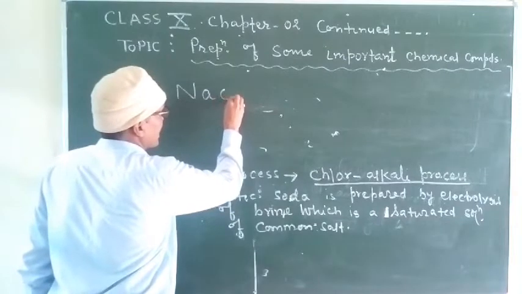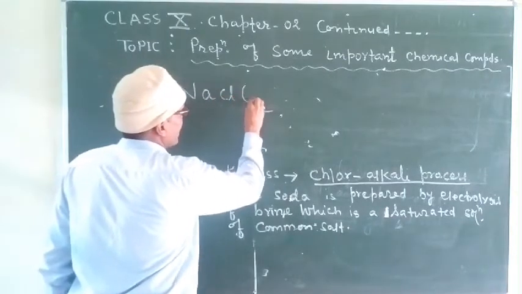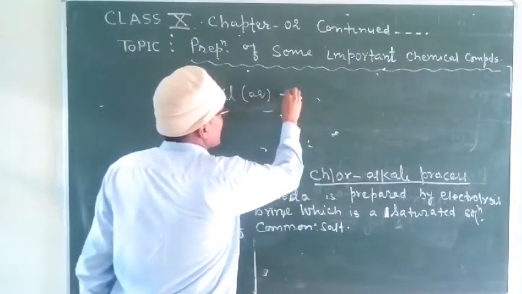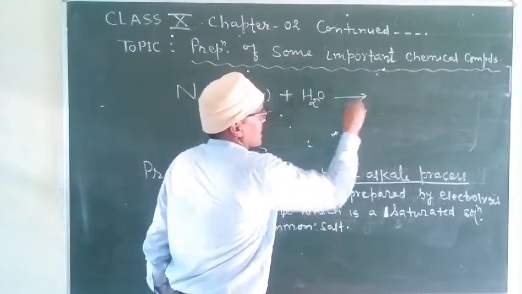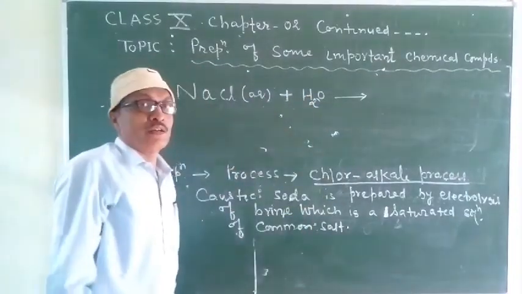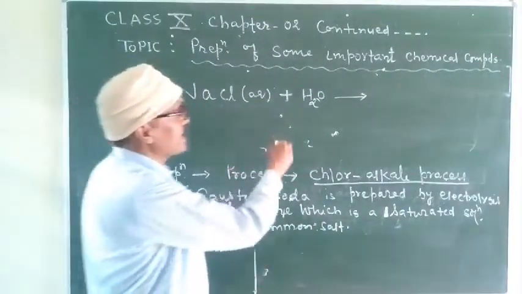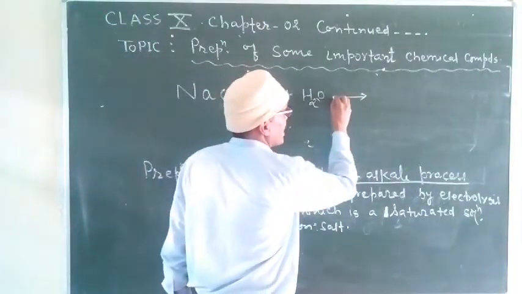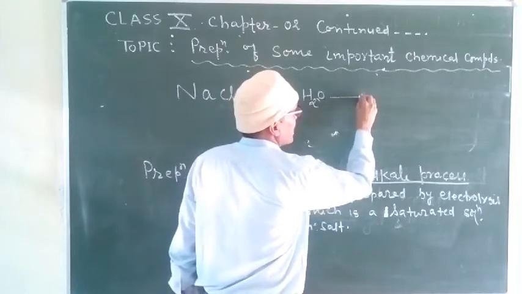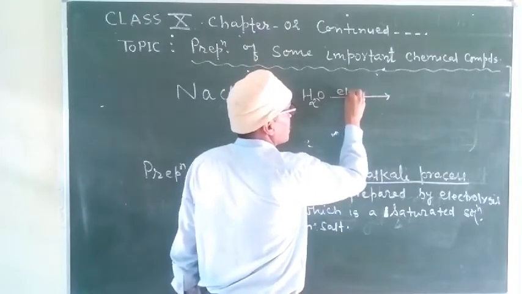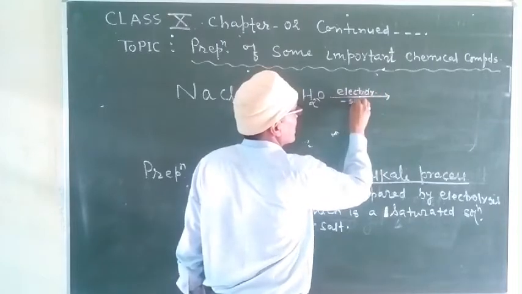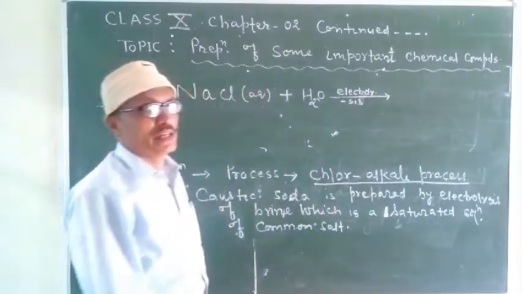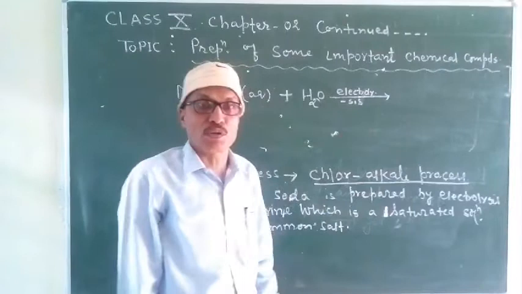You can write NaCl(aq) plus H2O. This is brine, and this brine is electrolyzed. So here you can write electrolysis.